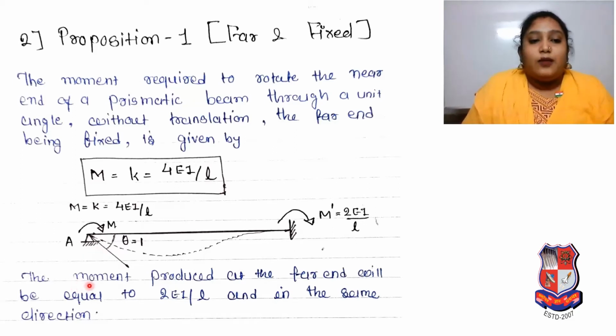Okay, the moment produced at the far end will be equal to 2EI by L and in the same direction. You can see the direction. So as per that beam, whatever moment is here, far end whatever moment is here, it is written over here. The moment produced at the far end will be equal to 2EI by L and in the same direction.